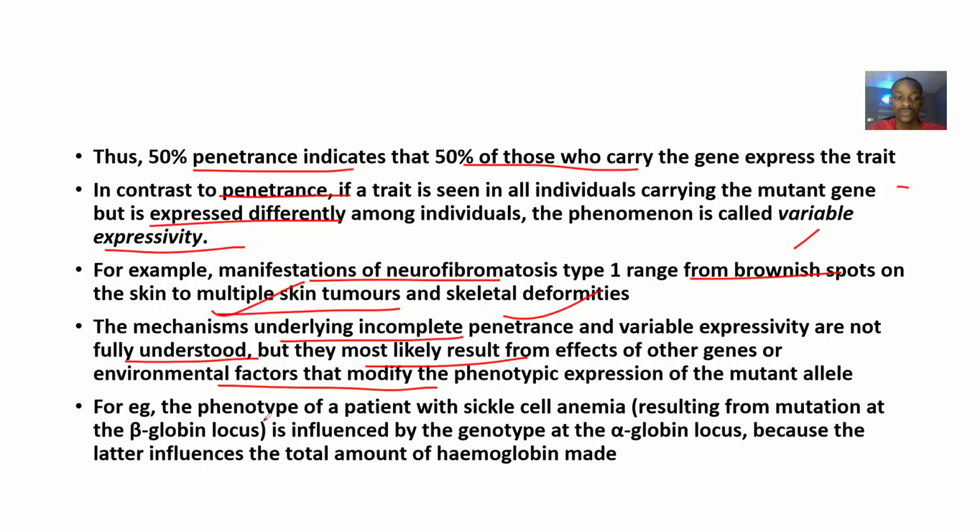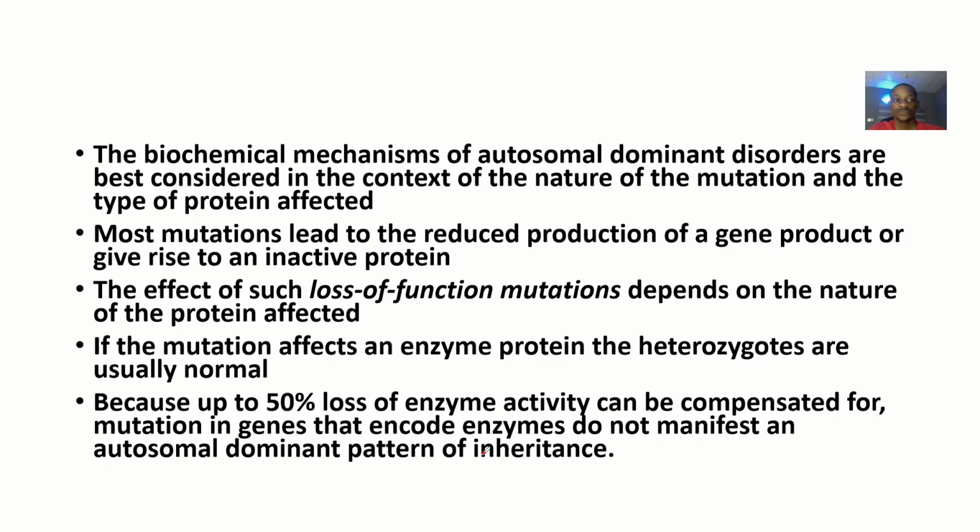For example, the phenotype of a patient with sickle cell disease resulting from mutations at the beta globin locus is influenced by the genotype of the alpha globin locus, because the latter influences the total amount of hemoglobin made. Biochemical mechanisms of autosomal dominant disorders are best considered in the context of the nature of the mutation and type of protein affected.